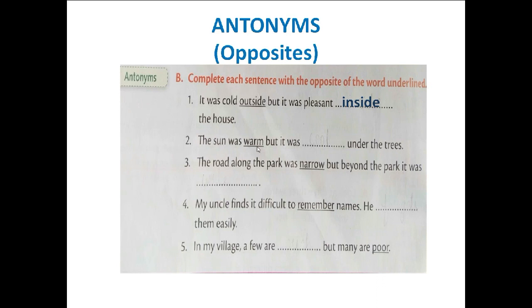The sun was warm, but it was dash under the trees. Though the sun was warm, under the trees it was cool. For warm, the opposite used is cool, and for hot, it is cold. So children, don't get confused. For warm, the opposite that we use is cool. Next, the road along the park was narrow, but beyond the park it was wide. My uncle finds it difficult to remember names. He dash them easily. He forgets them easily. Opposite of remember is forget.